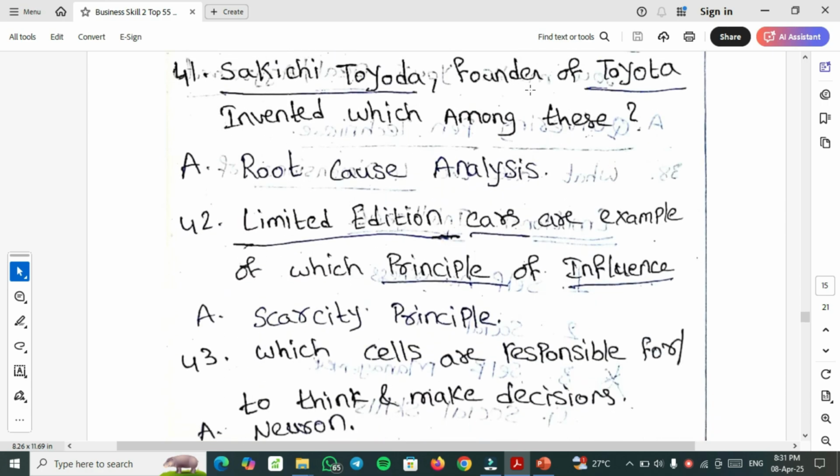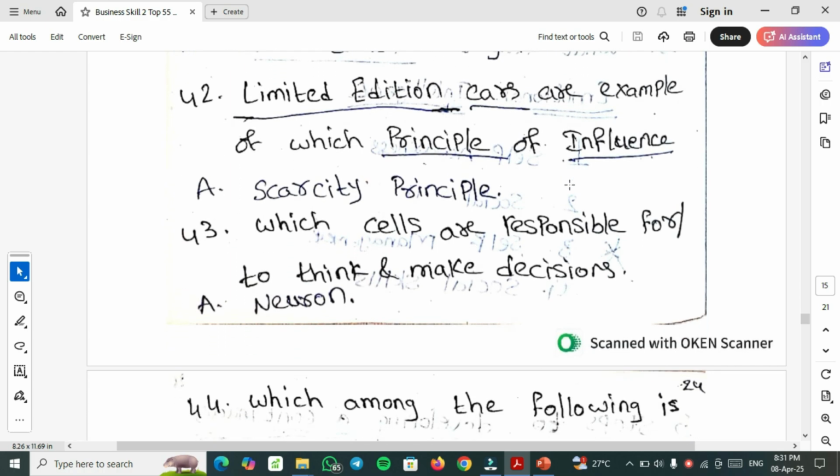Sakichi Toyoda, founder of Toyota, invented which among these? He invented root cause analysis. Limited edition cars are an example of which principle of influence? So scarcity principle. Limited edition, only after buying these cars will they release other things. So this will be the scarcity principle.